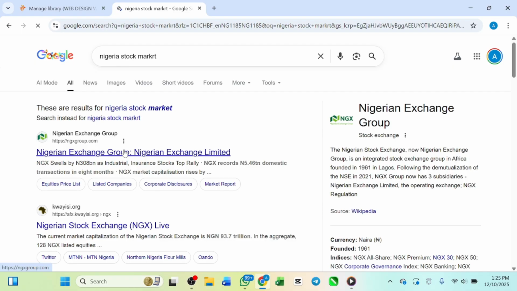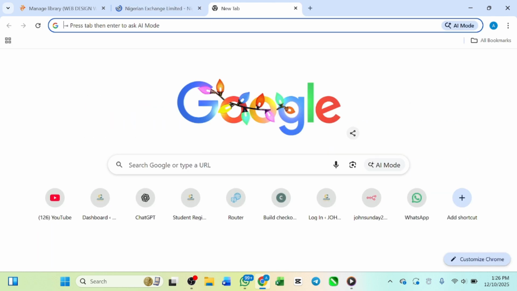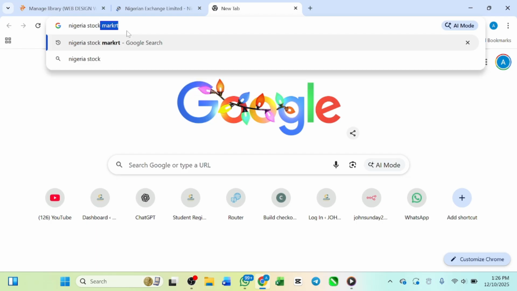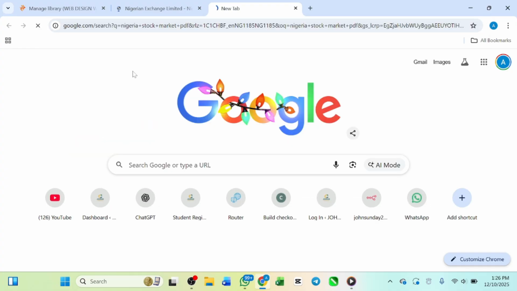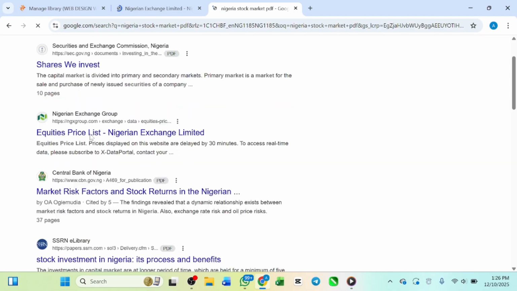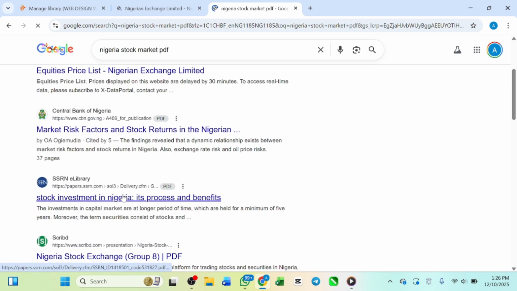I can carry the text, but you are not going to be using the person's work directly. You don't need to panic. You may be scared of plagiarism and some other things, but you don't need to panic. Let me see. I'm looking for a particular PDF on how to invest in the Nigerian stock market. Maybe that is the ebook that you want to create, right? Okay, let me carry this.